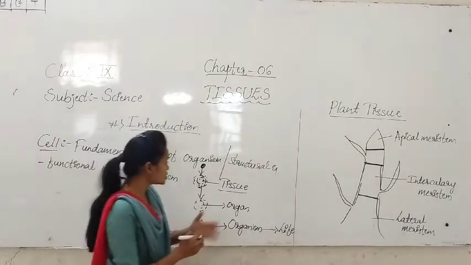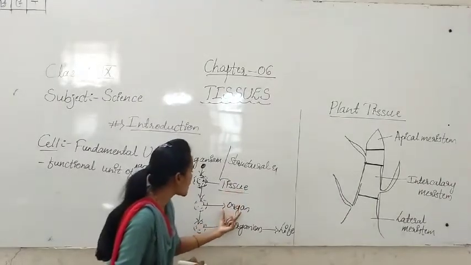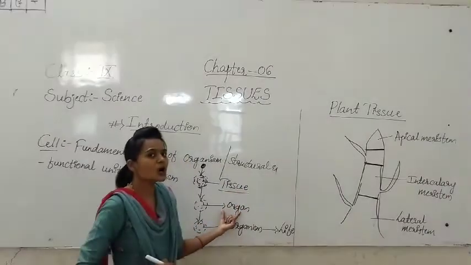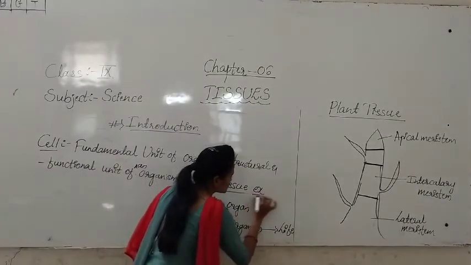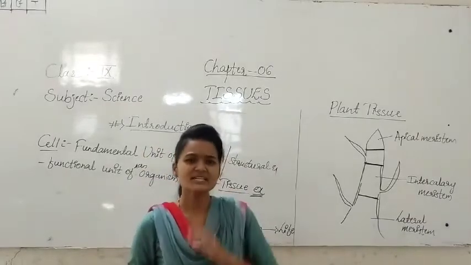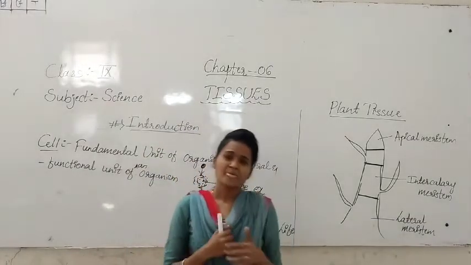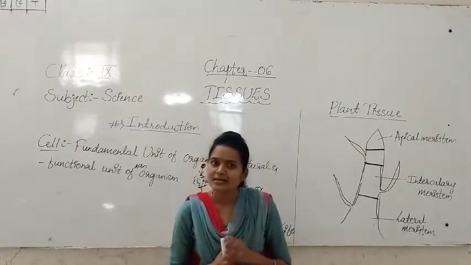The next, a group of tissues forms the organ. For example, what is the example for the tissue? First we have to know about the example for the tissue. See students, in our body, we are having so many organs.